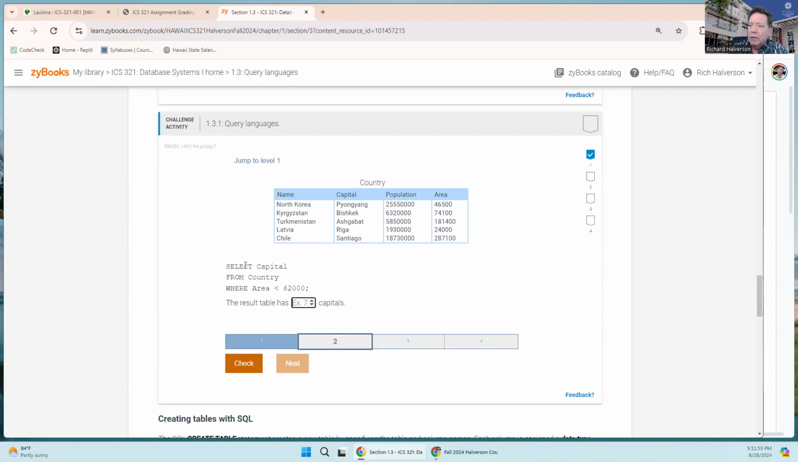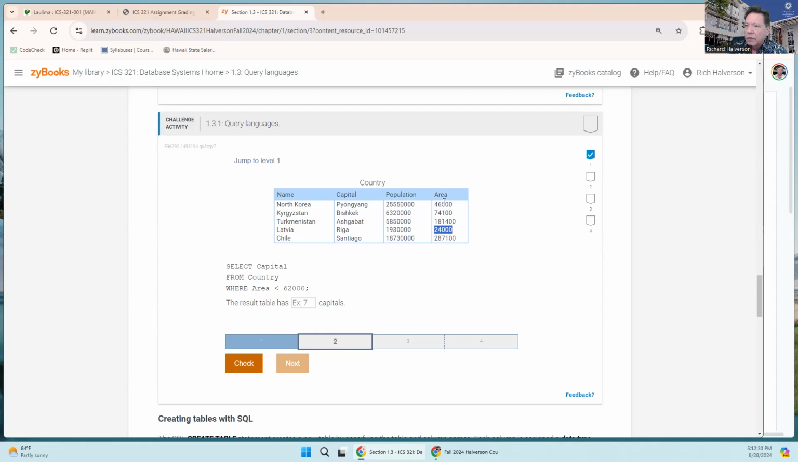All right, so now we're going to select from the table, select the field called capital. That would be this one. From the table called country, that's this table, all the records where the area is less than 6,200. So this could return more than one capital. Let's see, less than 6,200. Well, this one is less than 6,200. This one is less than 6,200.